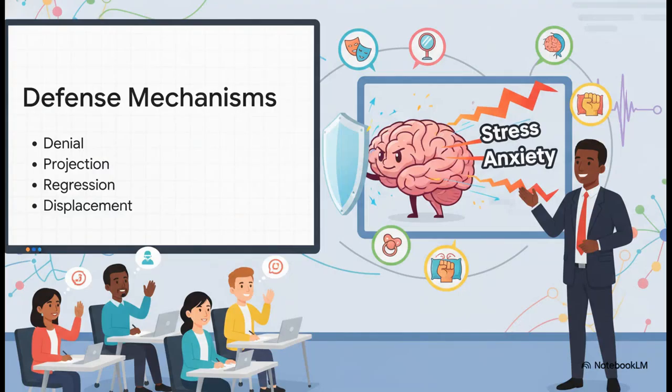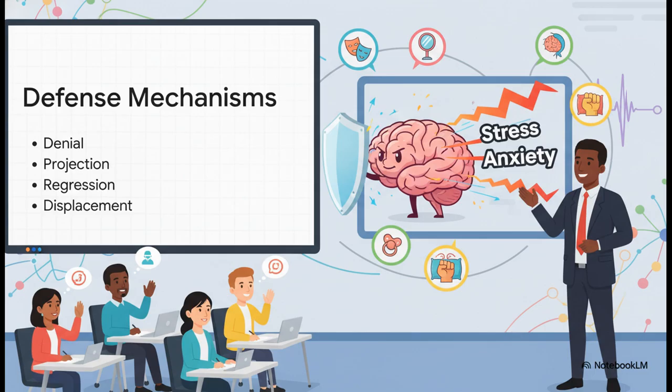But what happens when life just gets way too stressful for the ego to handle? Well, the ego uses these unconscious strategies called defense mechanisms to reduce anxiety and basically protect the mind. Some of the major ones include denial, projection, regression, rationalization, sublimation, and displacement.